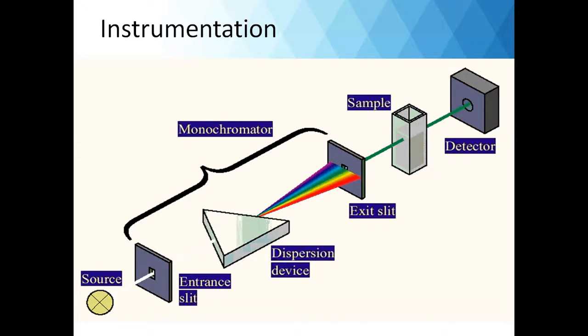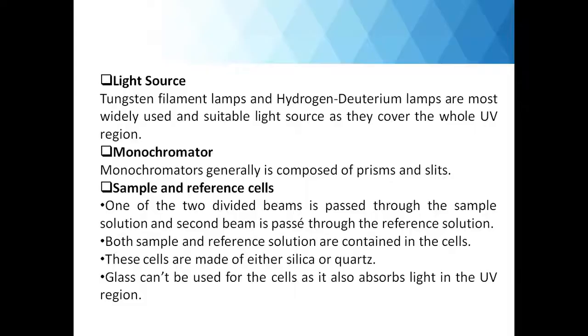Then it passes through the sample cell. So here you can see the rectangular shaped sample cell, it is generally known as cuvette. And then the light passes through the detector. So light sources which can be used are tungsten filament lamps and hydrogen deuterium lamps. Now these light sources cover the whole ultraviolet region, so they are most widely used.